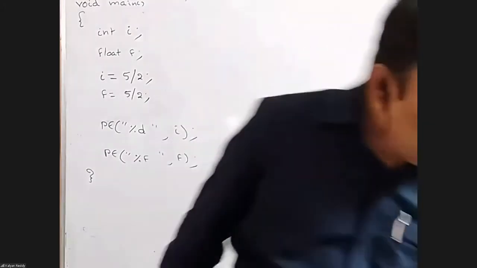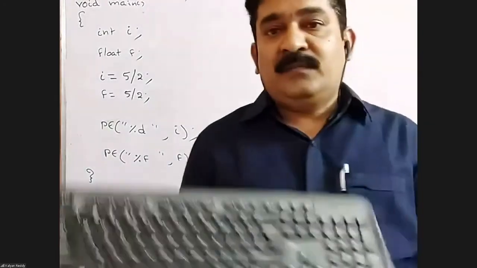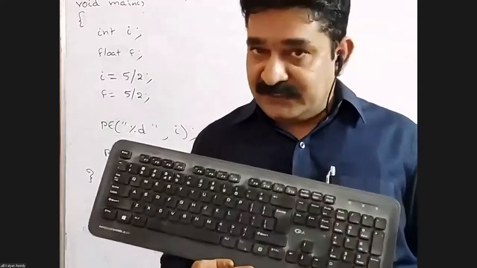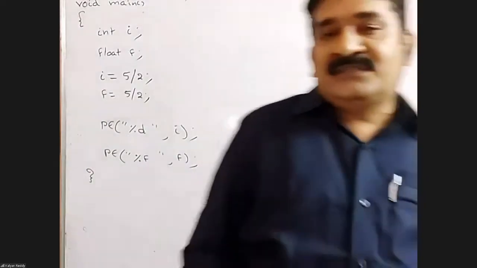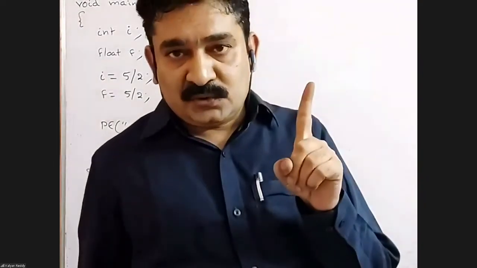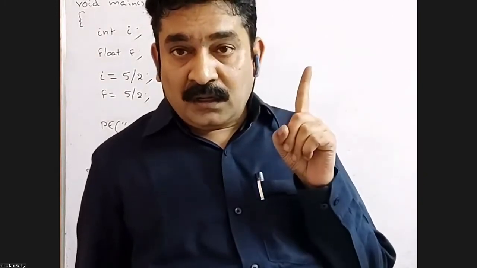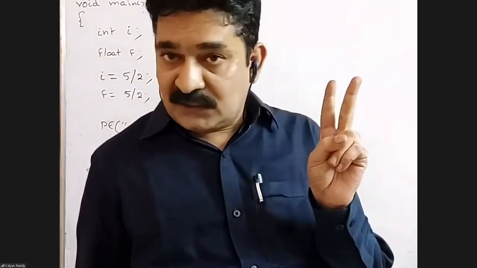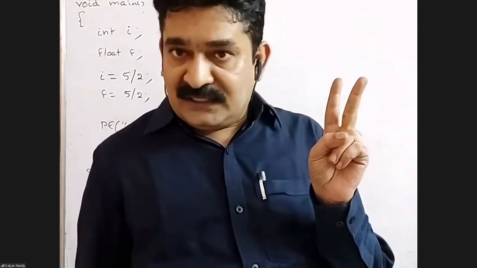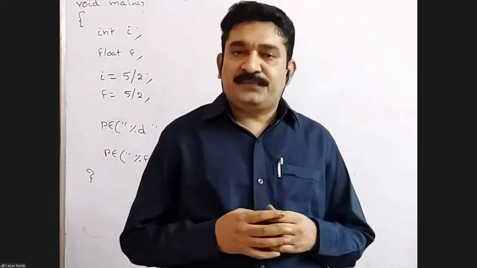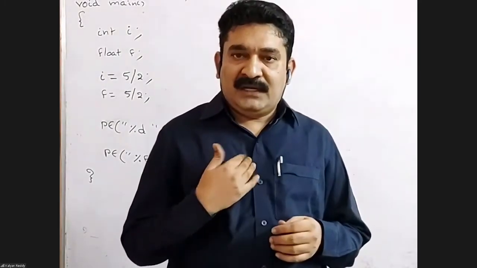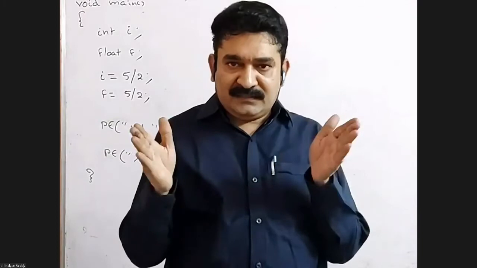The keyboard contains a number of symbols. Is every symbol accepted in a name? No, only alphabets. An identifier must start with an alphabet or underscore, and all operators and separators are not allowed. Operators means plus, minus, greater than, less than, those things. And the maximum length is 32. My name Kalyan has length 6.